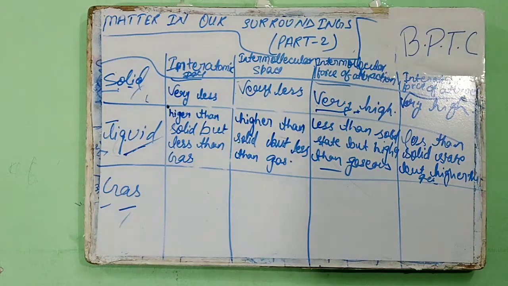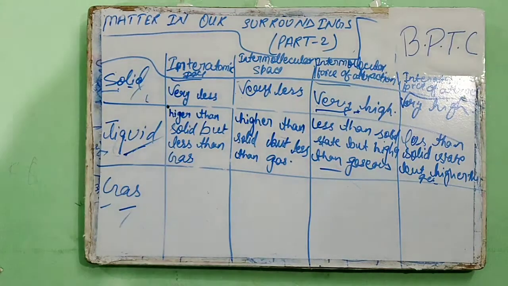And our next state is gaseous state. I had told in part 1 video, where we made the flow chart, we divide the solid state in two parts: crystalline solid and amorphous solid. So after this we are going to know about what crystalline solids and amorphous solids are. Okay, firstly we completed this.